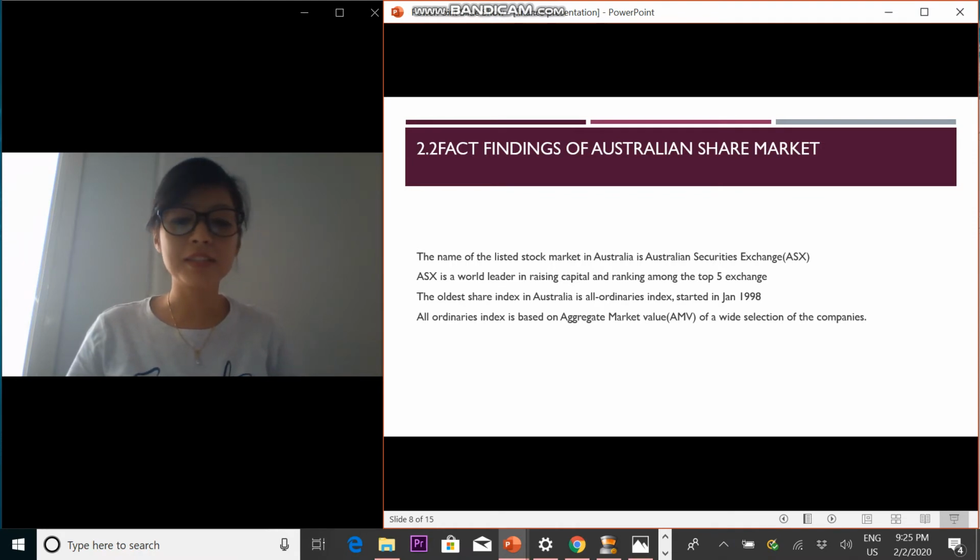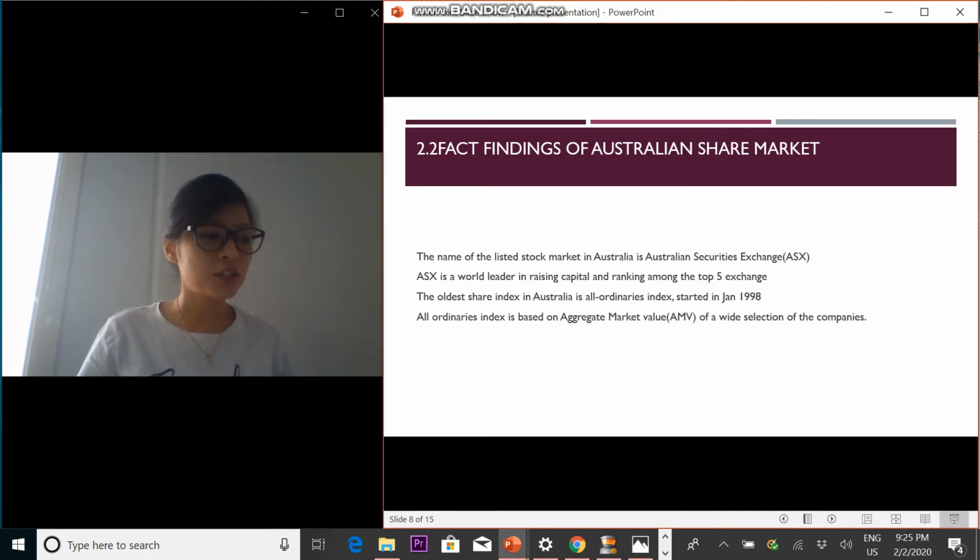The name of the listed stock market in Australia is the Australian Securities Exchange, an integrated exchange offering a full service which includes listing, trading, clearing, settlement, technical, and informative services. The oldest share index in Australia is the All Ordinaries Index, started in January.